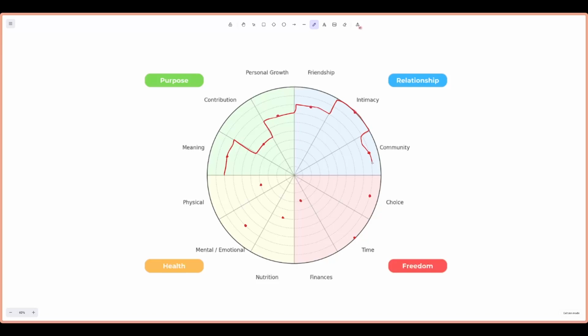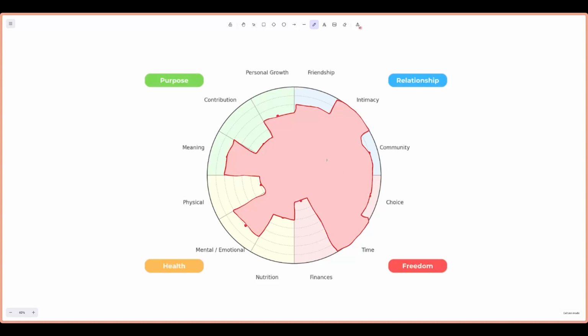Connecting community, connecting choice, and then we're connecting time, doing some moves with my mouse here to make sure I don't let go of it. And then all the way down here to finances, I gave that a 3, wow. And then nutrition, mental and emotional health, and finally physical health. And then we'll just end it back up here and connect it.